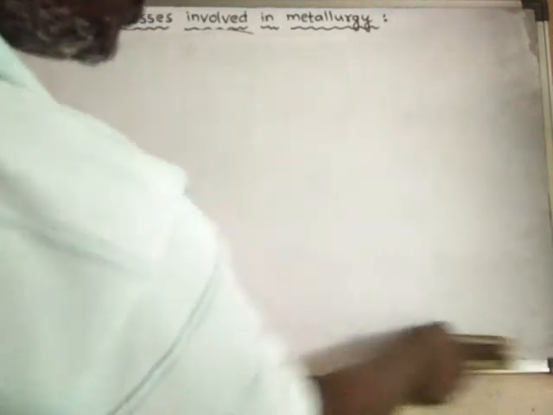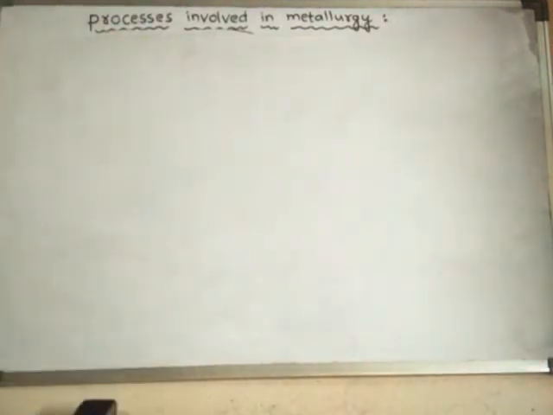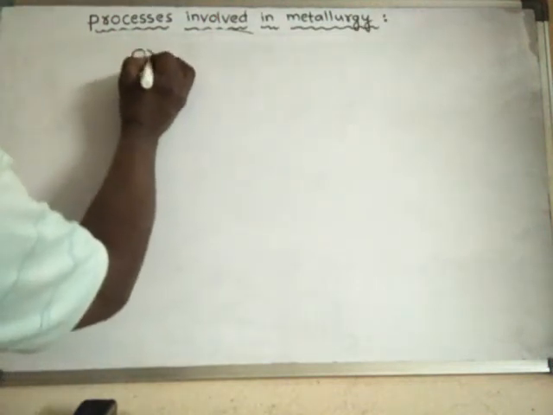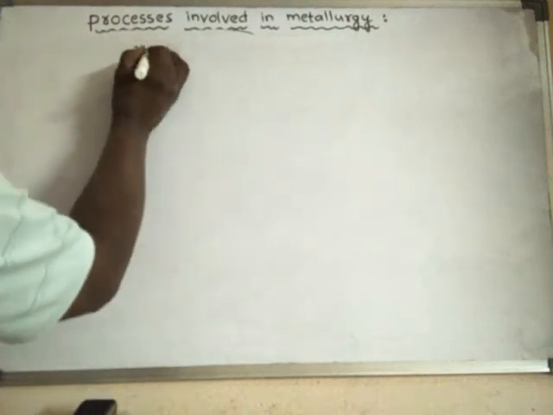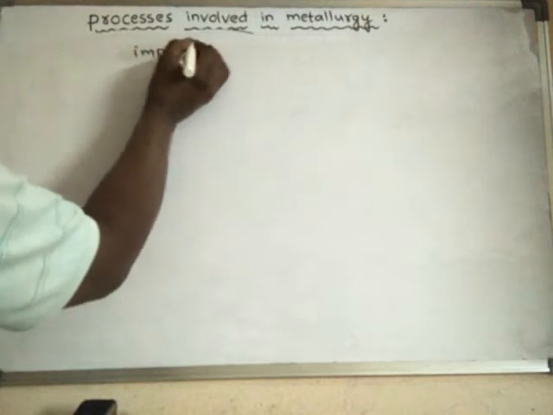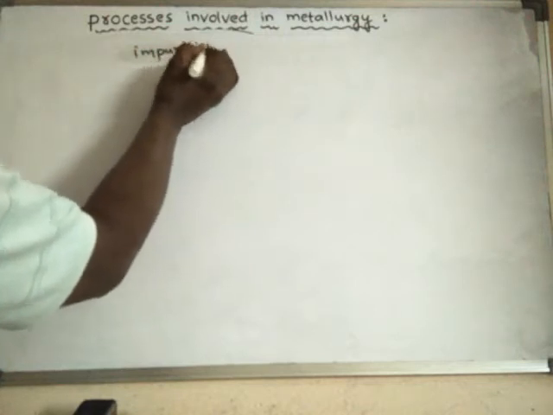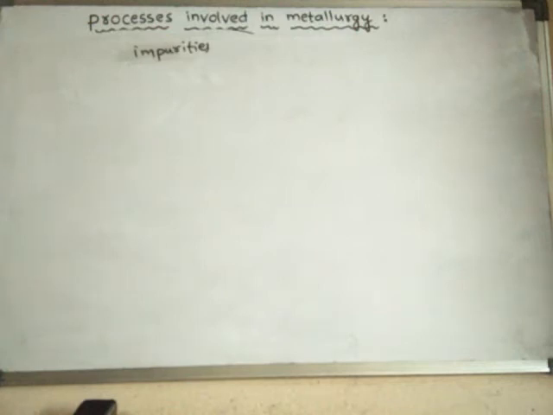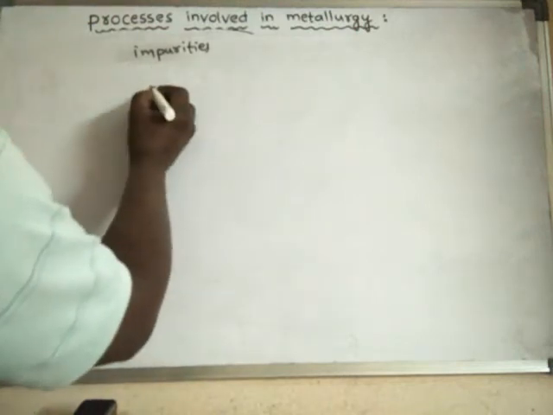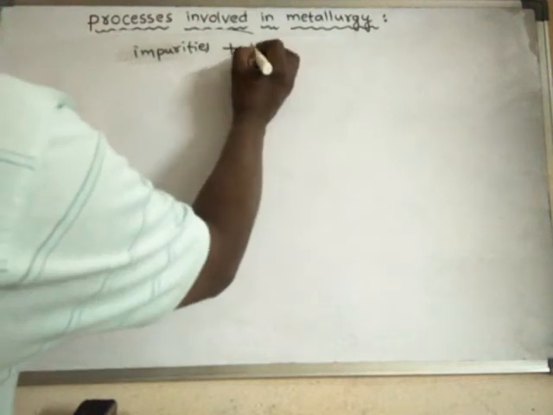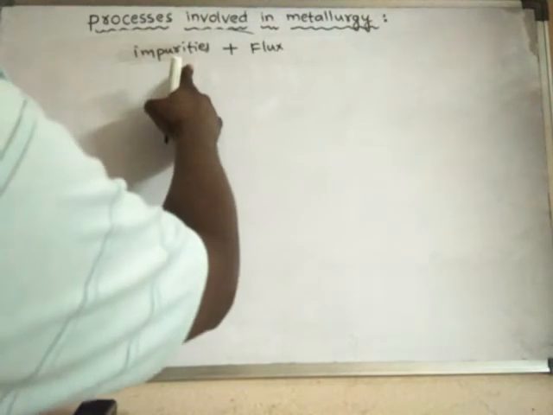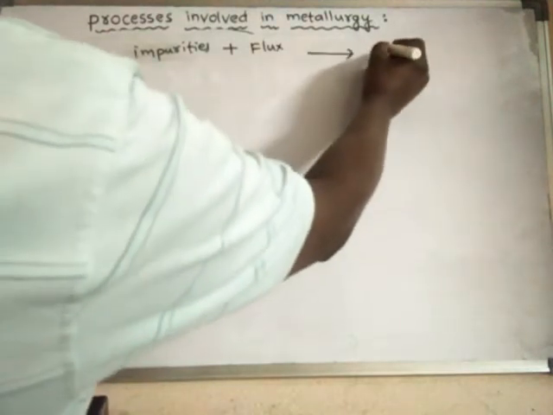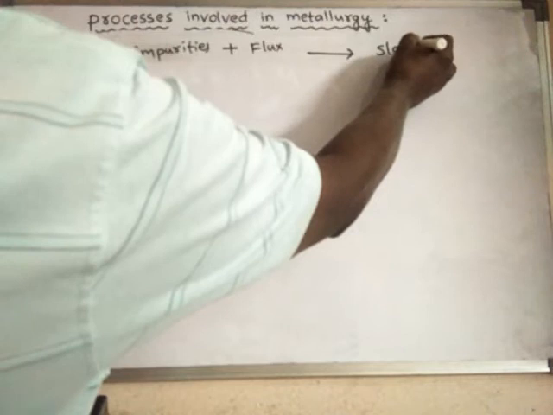Those impurities can be removed by adding flux, so that the impurities convert into a special type of substance known as slag.